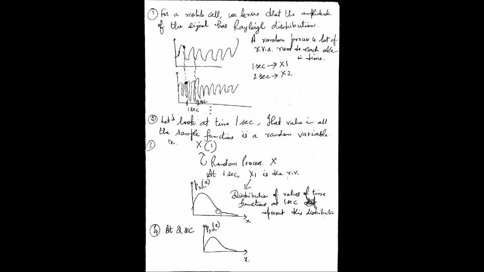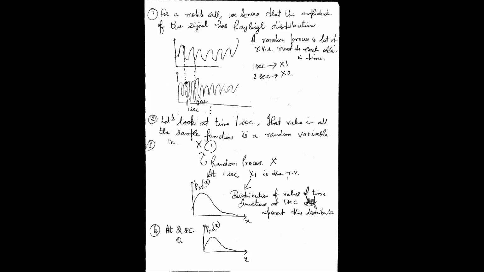You can very confidently say that when the time gap between the time functions is not very large, for 2 seconds also this is a mobile call, for 3 seconds also this is again a mobile call. Mobile calls in general will have the Rayleigh distribution only.